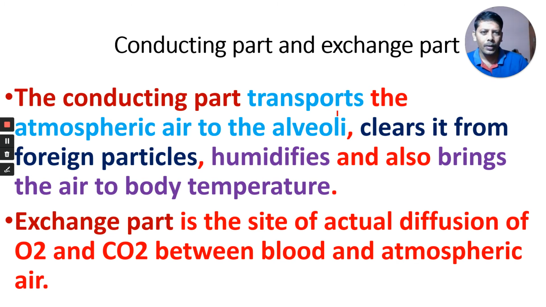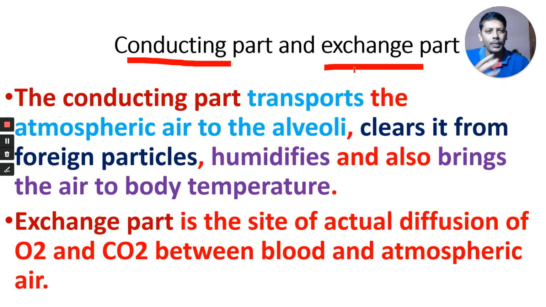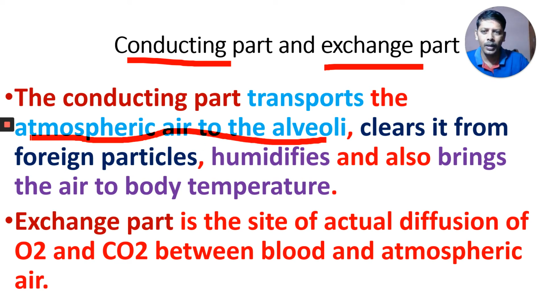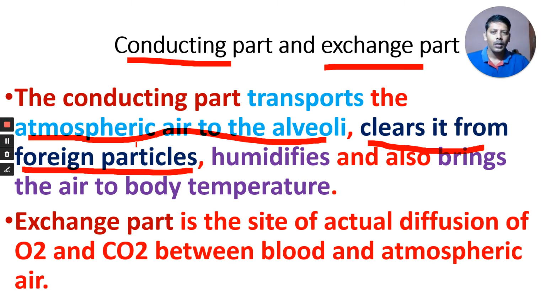We learned what is present in the conducting part and what is present in the exchange part. Now, what are the functions of the conducting part and the exchange part? The conducting part transports the atmospheric air to the alveoli. That is one function. It clears air of foreign particles. If there are any foreign particles, they are trapped in this conducting part.